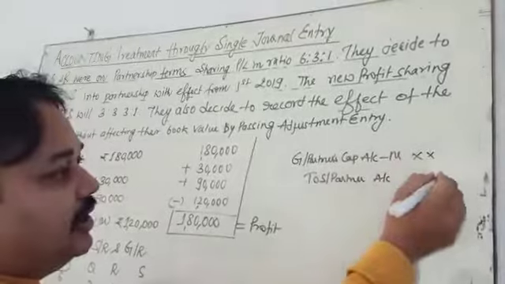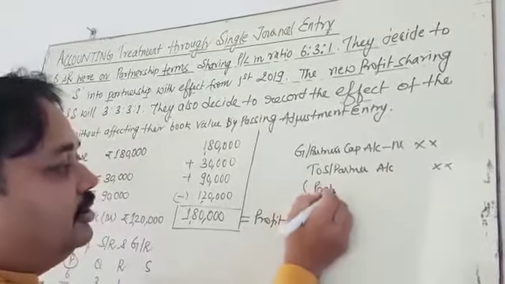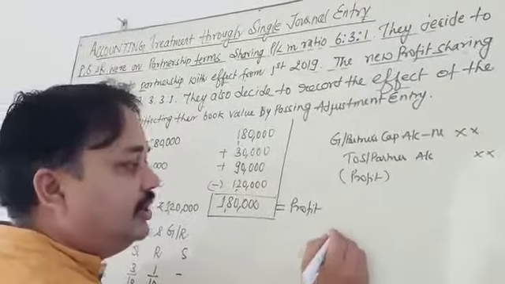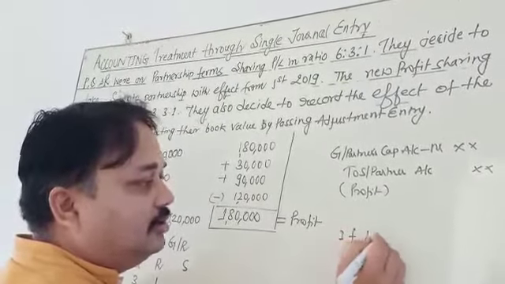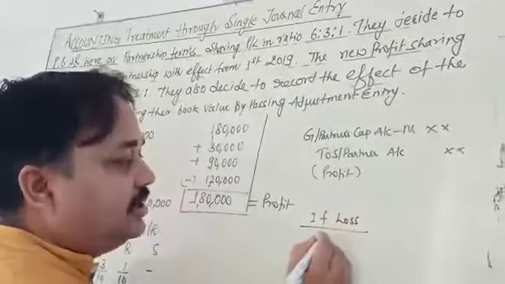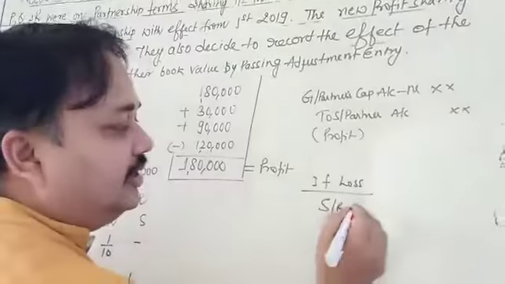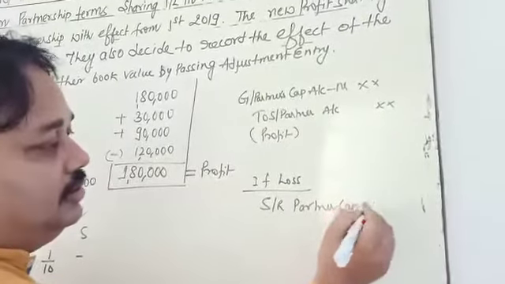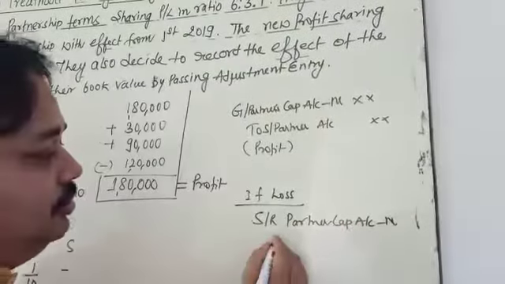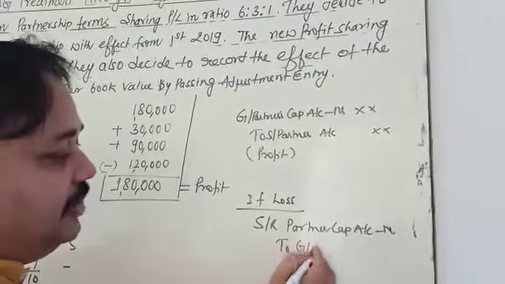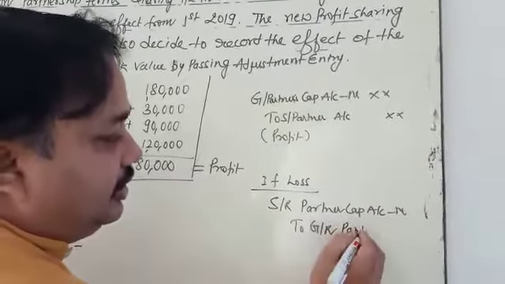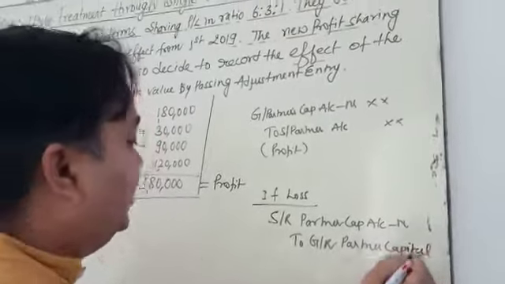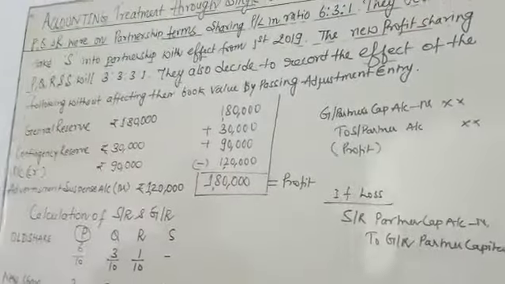In case of loss it is just the reverse: sacrificing partner's capital account debit to gaining partner's capital account. In this question it is a situation of profit.